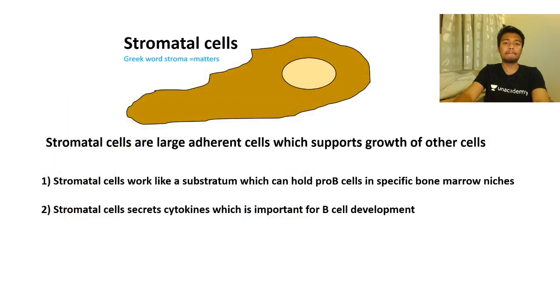So first of all, the stroma comes from a Greek word. Now stroma is a substratum, okay? So these cells are very large, they're adherent cells, and their main job is to nourish the growth of the immature B cell and help them to develop. So stromal cells, like any other substratum, hold different B cell stages.